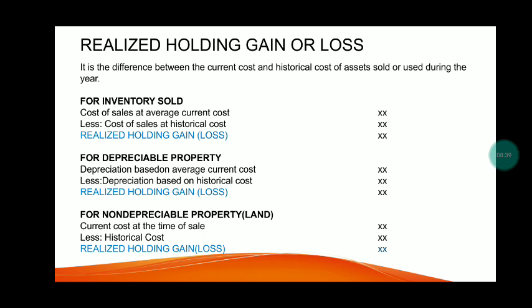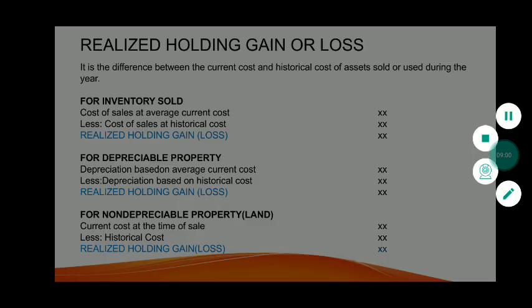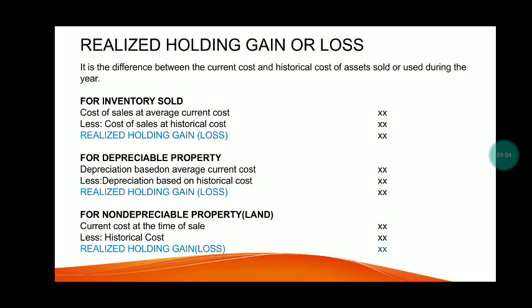For inventory, the realized holding gain or loss is the cost of sales at average current cost less the cost of sales at historical cost. For depreciable property, it is depreciation based on average current cost less depreciation based on historical cost. For non-depreciable property, which is land, it is the current cost at the time of sale less the historical cost. So we have realized holding gain or loss.